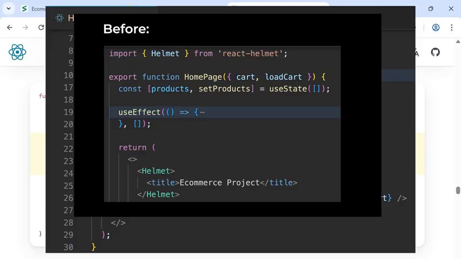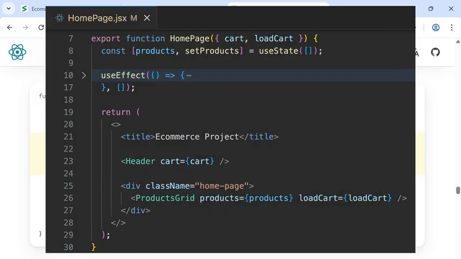Before React 19, we had to use an NPM package like React Helmet to do this. After React 19, we can just put these elements directly in our components, so it's easier.